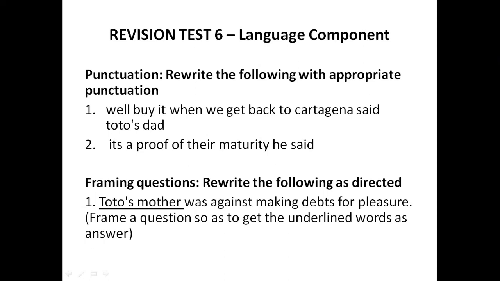First sentence: "Well, buy it when we get back to Cartagena," said Toto's dad. Second one: "It's a proof to their maturity," he said. Now after punctuation, it is framing questions.